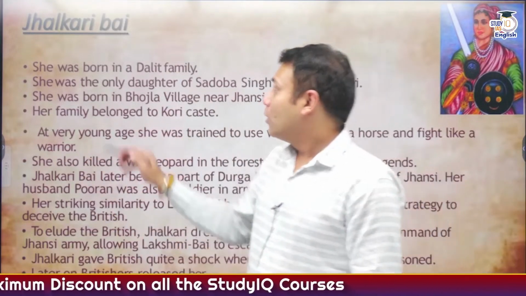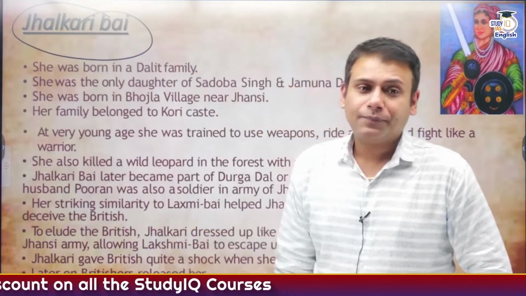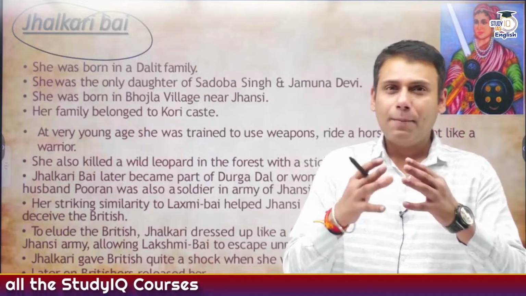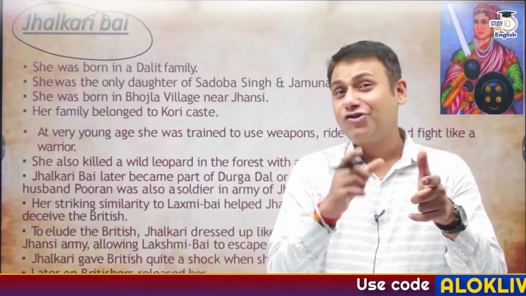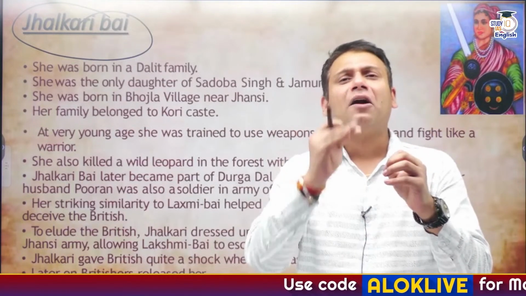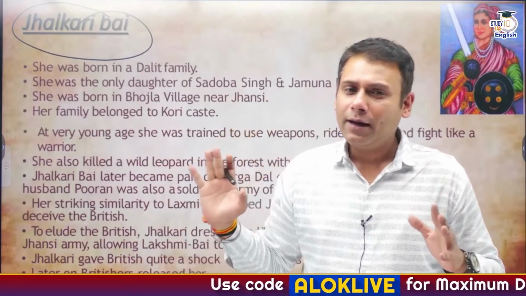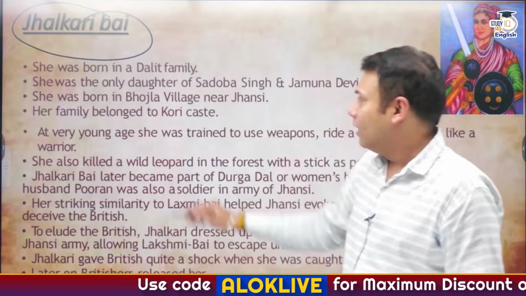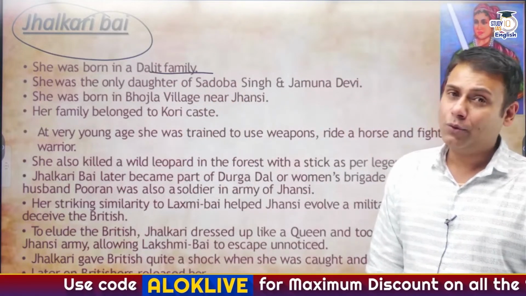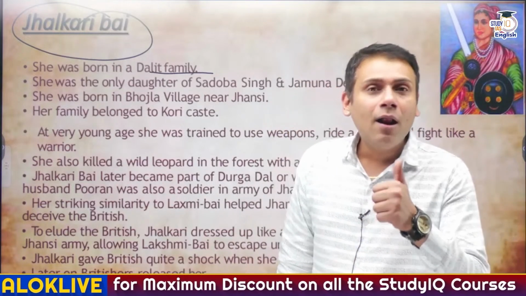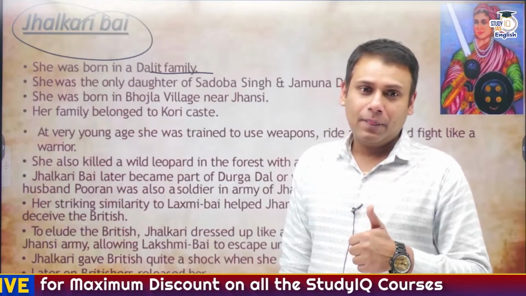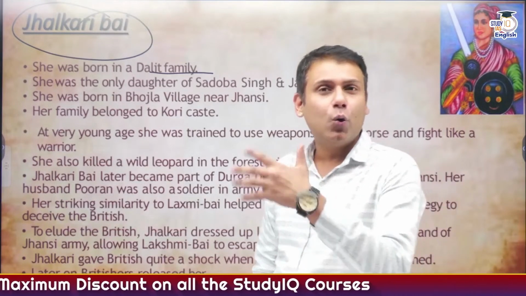Okay. Now let's talk about another important lady, Jhalkari Bai. Have you seen the movie Manikarnika of Kangana Ranaut? Correct, guys. In that movie, along with Rani Lakshmi Bai, there is another lady who is depicted as Jhalkari Bai, and she looks exactly the same as Rani Lakshmi Bai. Correct? Now, Jhalkari Bai was born in a Dalit family to Sadoba Singh and Jamuna Devi. It is believed that during her childhood days she killed a leopard with a stick, and particularly she belonged to the Kori community or the Kori caste.